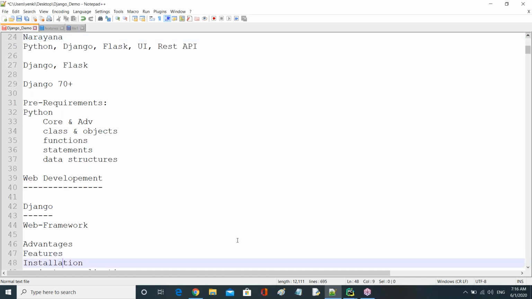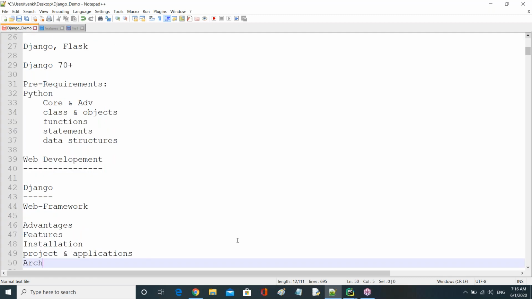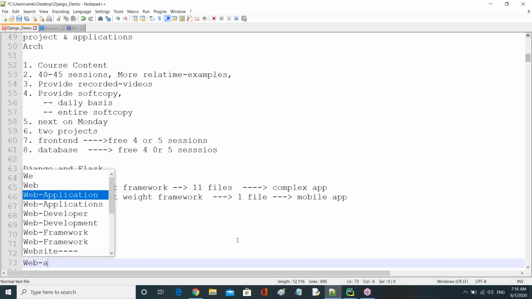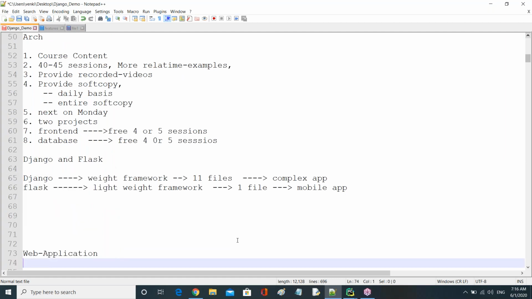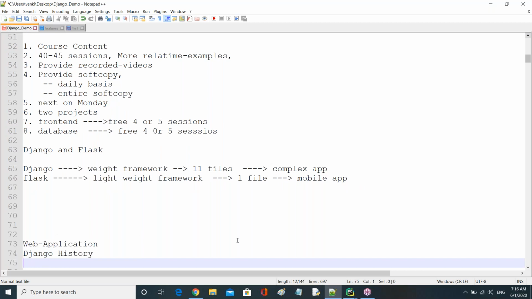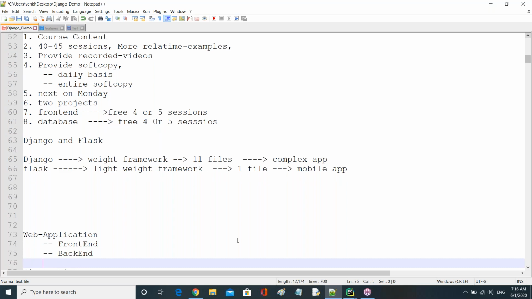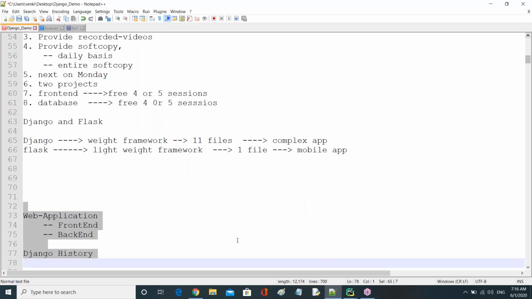The first one is about web application, and the second one is about Django history. These two things yesterday we covered. In the web application, we have seen what is front end and what is back end. These things yesterday we covered, and we covered the Django history. Just a few minutes we'll go through these two, and then we start today's session.